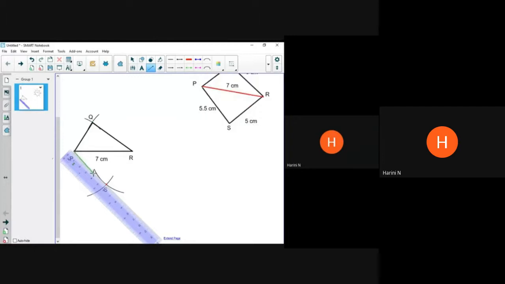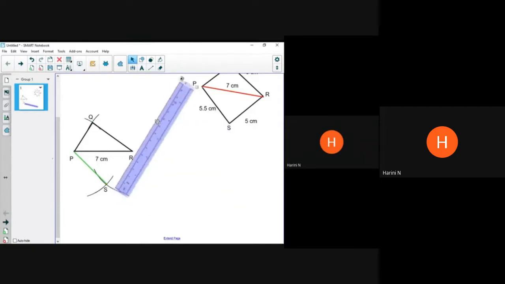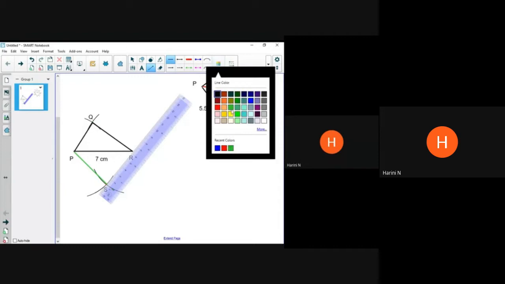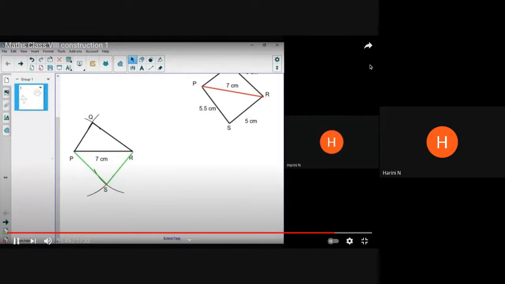So from P to S, that joined with the line segment. Next, I have to take my scale to the other side. So what I will do is I will rotate this now. I have to keep it along S and R. So let me give it like this. So again, I select my segment tool with a green color, and from S to R, we are drawing with a line. Right? Now you can remove your scale. So your PSR is also ready.